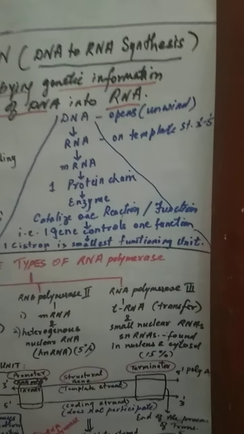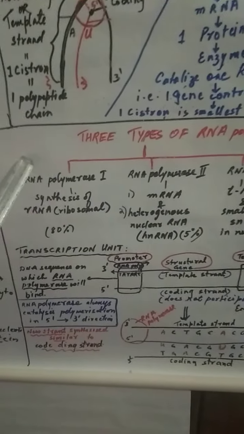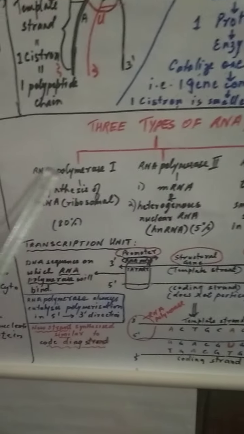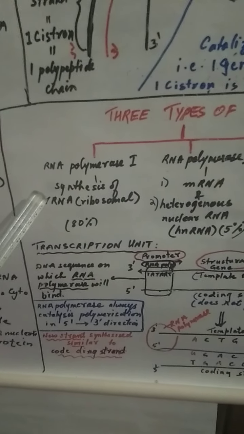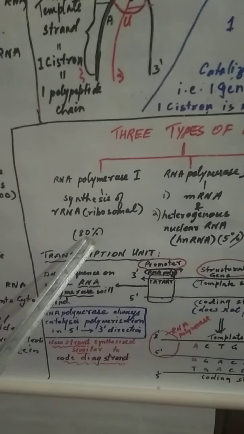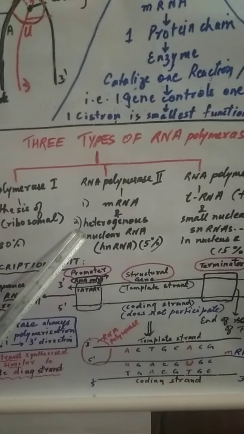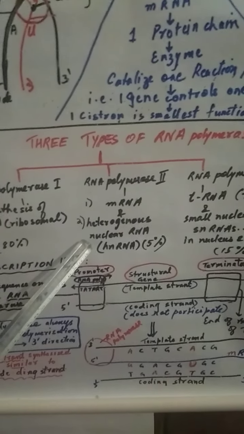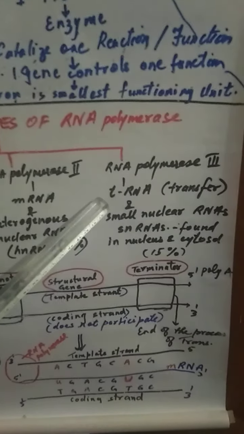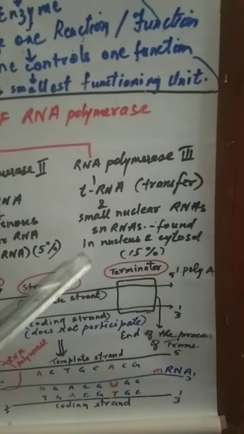Now in this transcription, 3 RNA polymerases are going to be utilized. So let us see them, you should know their roles. RNA polymerase 1 will help in synthesis of rRNA, ribosomal RNA, and they are present 80%. The second one will be synthesizing mRNA, or we can say heterogeneous nuclear RNA or hnRNA. The third one will be synthesizing tRNA or small nuclear RNAs or snRNAs.